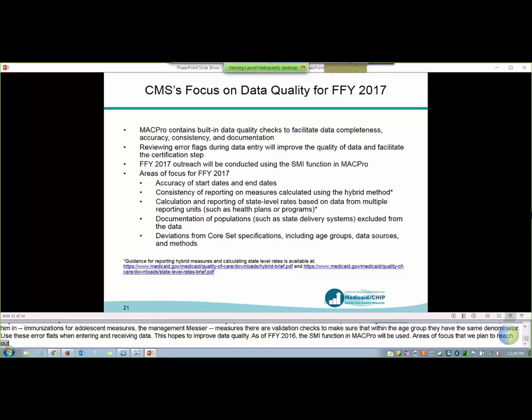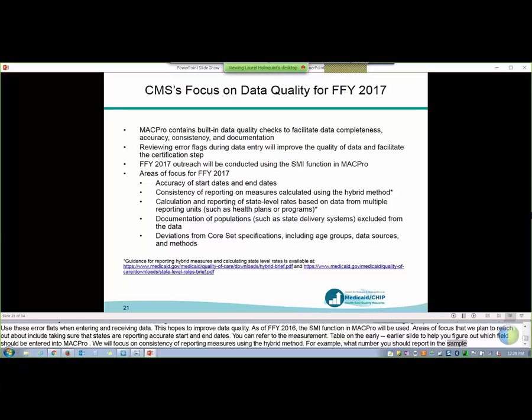Some areas of focus that we plan to reach out about include making sure that states are reporting accurate start and end dates. And as a reminder, you can refer to the measurement period table listed on an earlier slide to help you figure out which start and end date field should be entered into MACPRO, as long as you follow the measure specifications. We'll also be focusing on consistency of reporting measures calculated using the hybrid method. So for example, what number you should report in the sample size field versus what you should be reporting in the measure eligible population field.